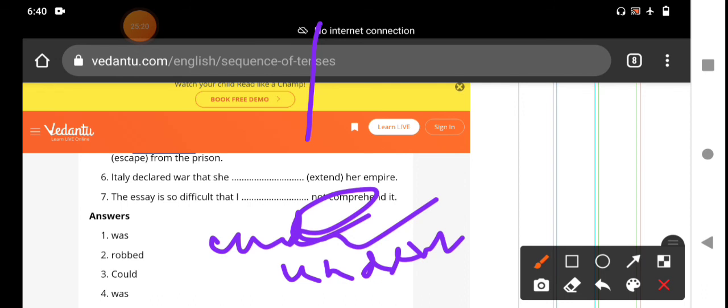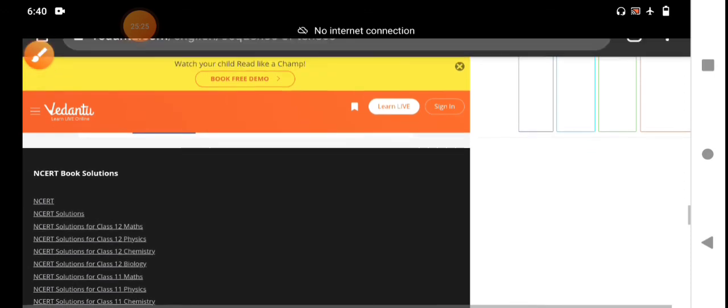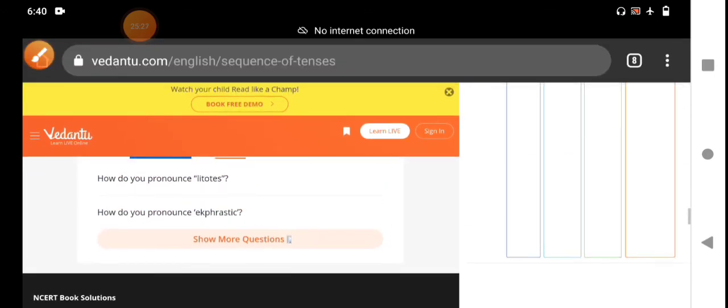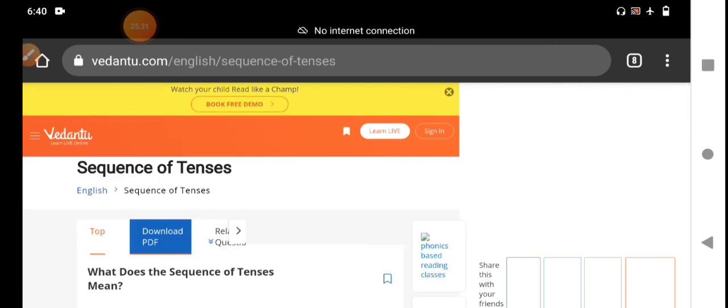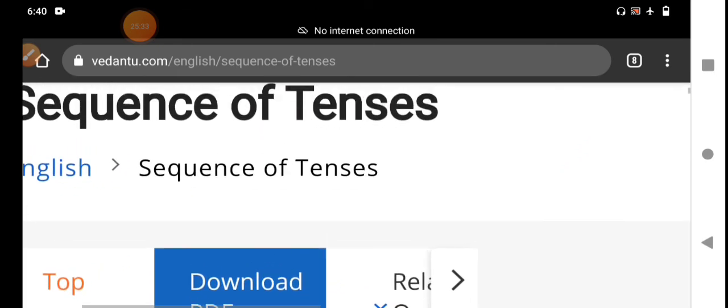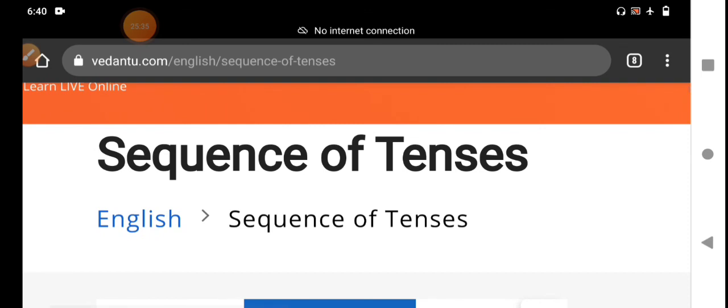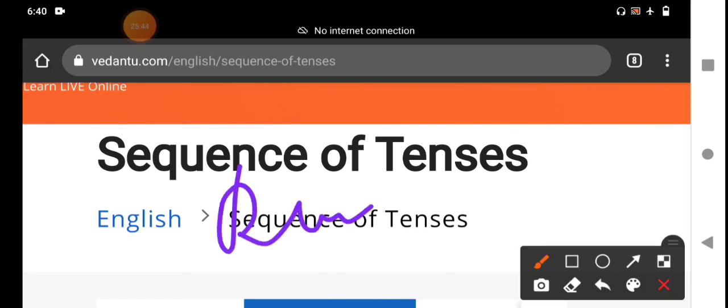So, my dear students, you should understand the rules and sequence of tense. Regarding sequence of tense, you should understand the rules. This topic is more important for students studying at secondary level or intermediate degree level. These are the rules of sequence of tenses. That is the order of the tenses, which is more important.